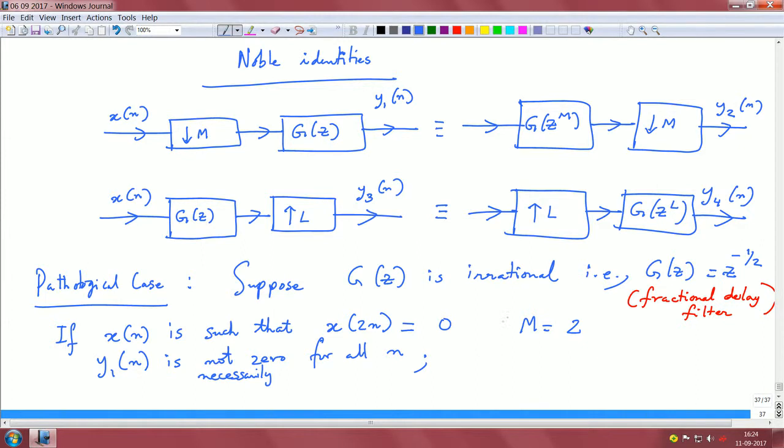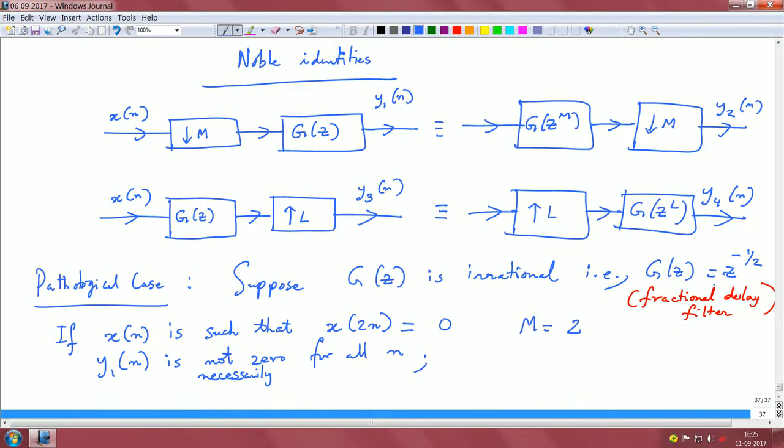But let us look at the case for y2 of n. Now you have a z power minus 1 here.